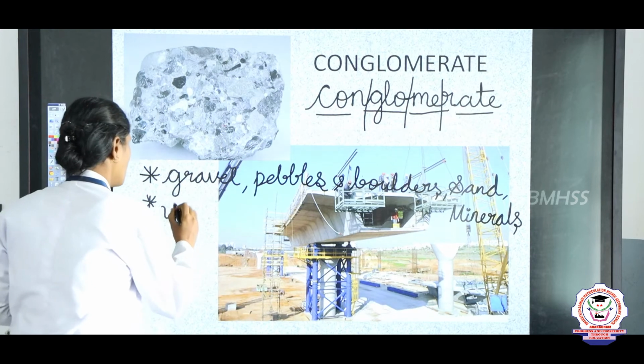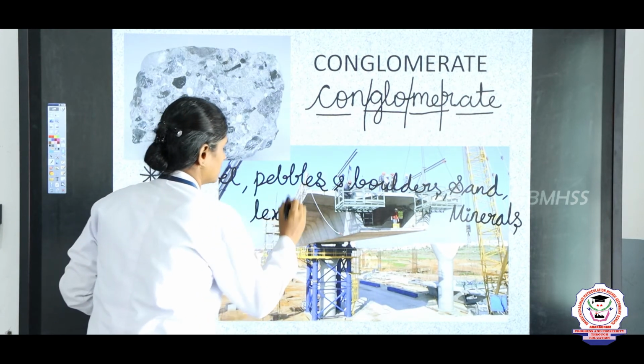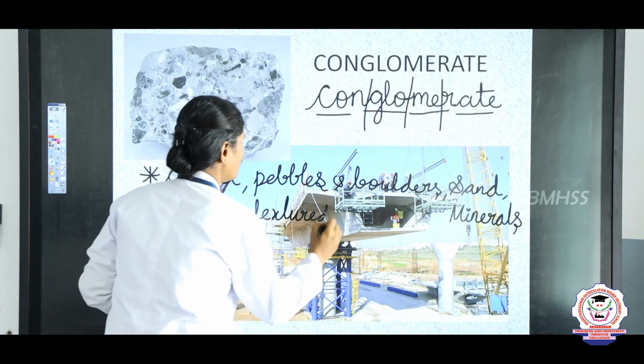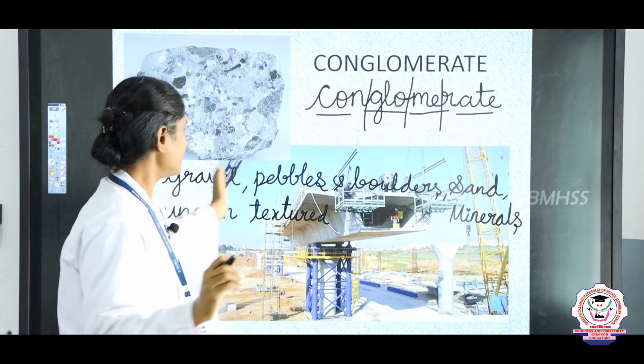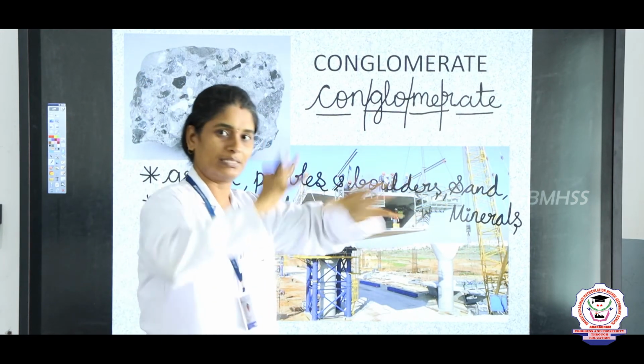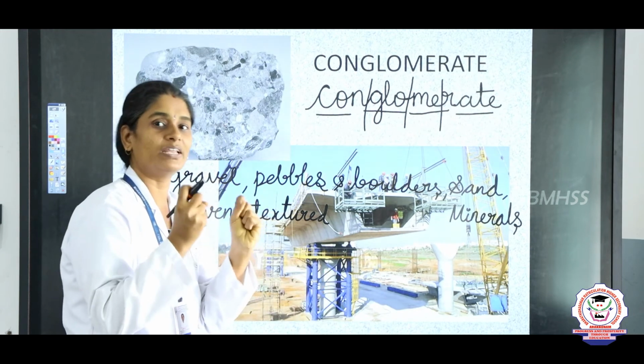If you touch the conglomerate, it is not soft, it will be uneven in texture. It will not be smooth, it will be rough, because it contains all this gravel, pebbles and boulders mixed together and cemented together, so it will be very harsh.